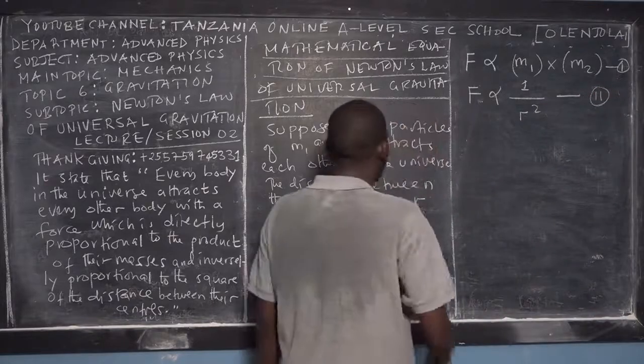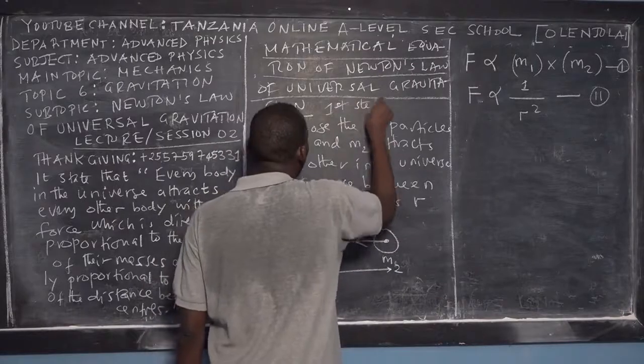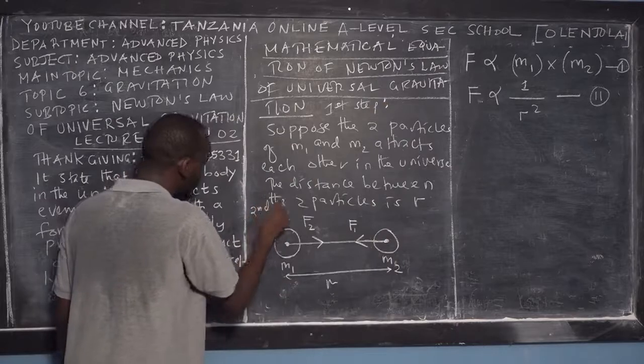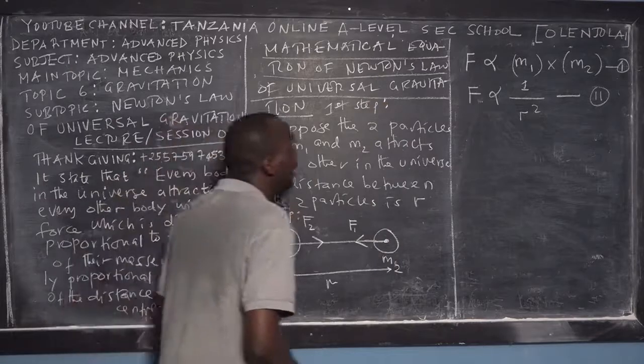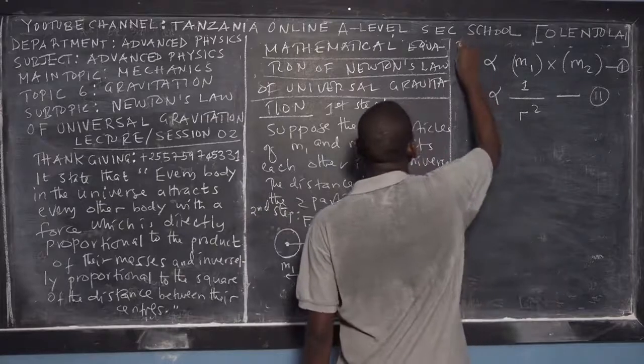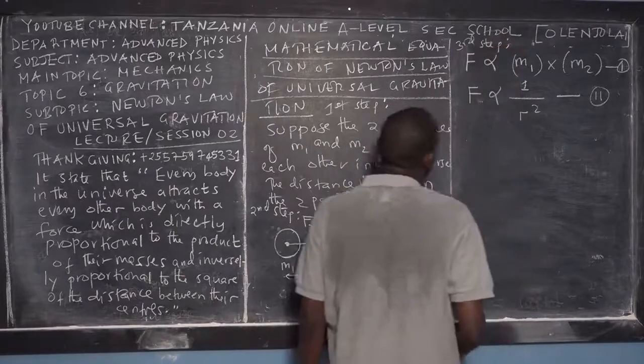Right? So this is the first step of sketching, and this is the second step. Okay, we have sketched it. And then this is the third step, of representing it in mathematical form.